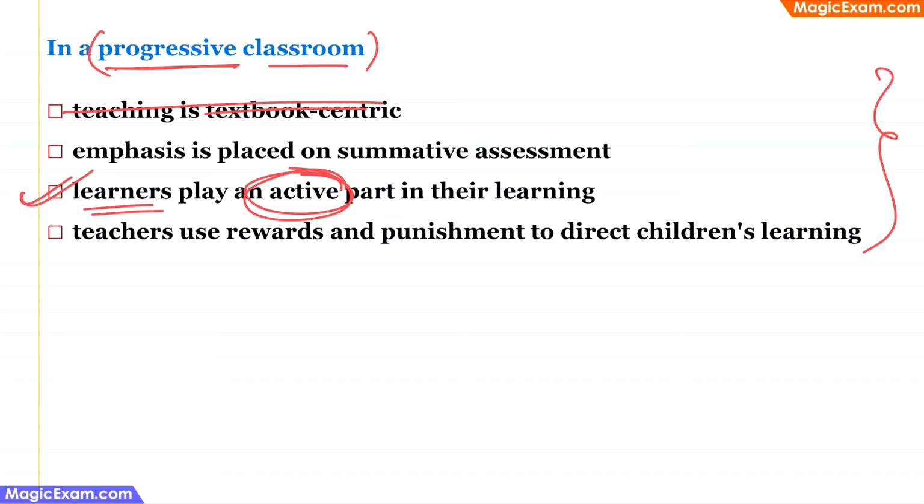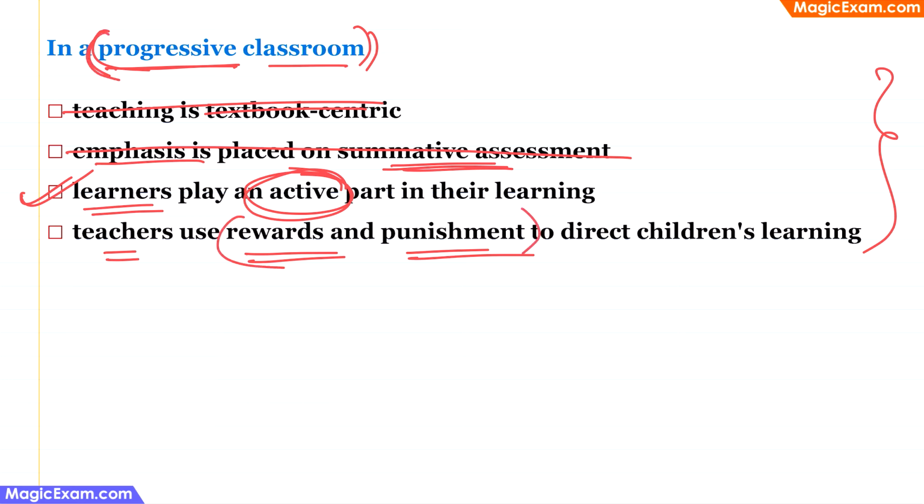Now, the second option says emphasis is placed on summative assessment. Now, summative assessment is a summarized assessment. This is the year-end exam. And if there is emphasis placed on the summative assessment, then this cannot be a progressive classroom, because in a progressive classroom, the assessment has to be continuous and comprehensive, right? Therefore, if it is only about summative assessment, then this cannot be a progressive classroom. This is a very old-fashioned classroom. And the last one says teachers use rewards and punishment to direct the children's learning. So rewards and punishment is behavioral training.